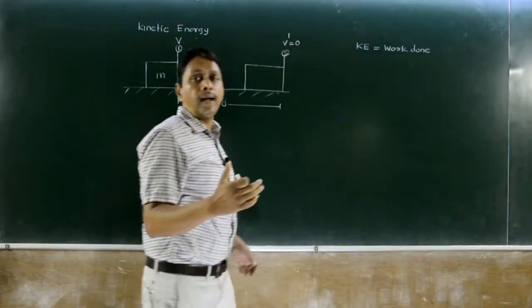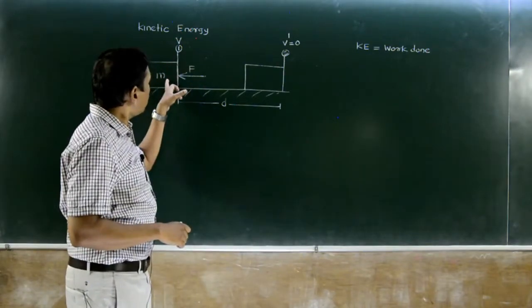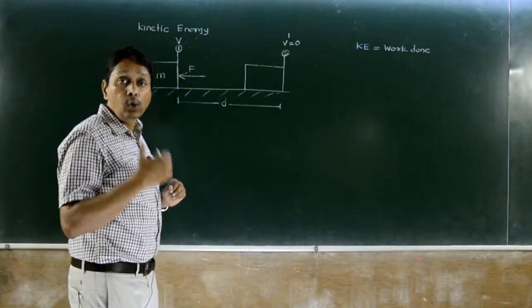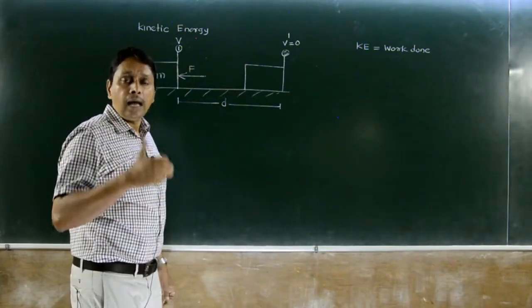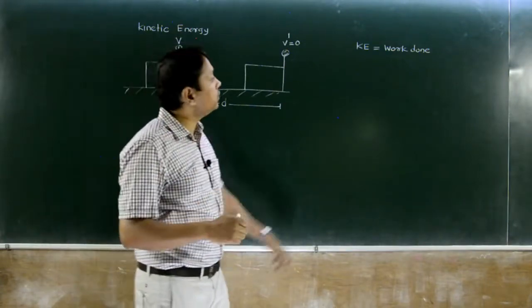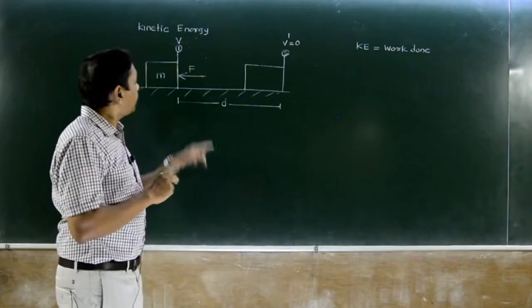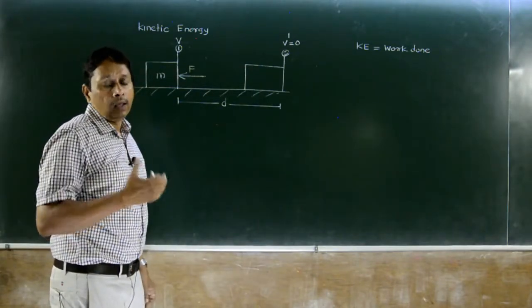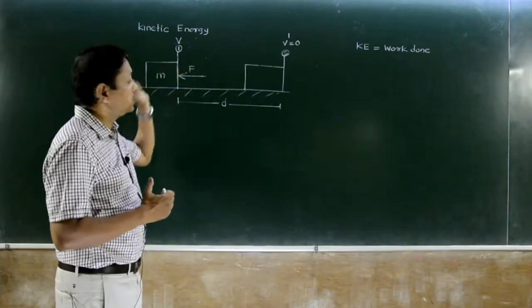Energy means capacity to do work, so this body will do work because at point 1 it has kinetic energy. To derive the expression for kinetic energy, we want the work done by this force F, and for that let's get the expression for force F in terms of velocity.